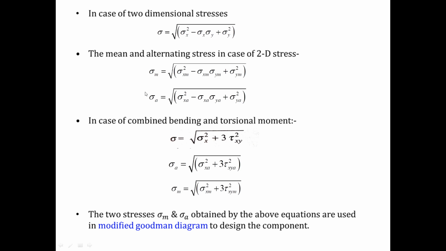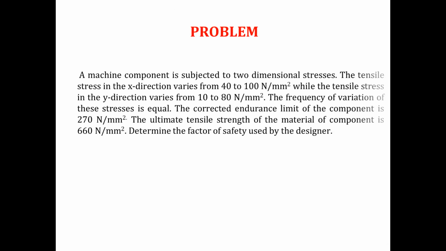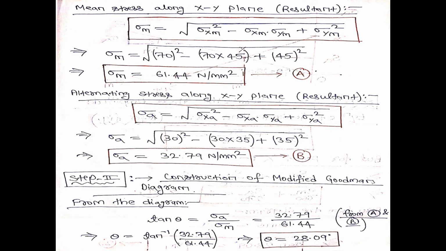So in this equation I will substitute the value of sigma xa and sigma ya जो कि मैंने अभी अभी निकाला है, that is sigma xa is how much, it is 30 Newton per millimeter square, and sigma ya is how much, it is 35 Newton per millimeter square. Substitute these two values in the equation of sigma a. I will get sigma a to be 32.79 Newton per millimeter square, which is equation number B.